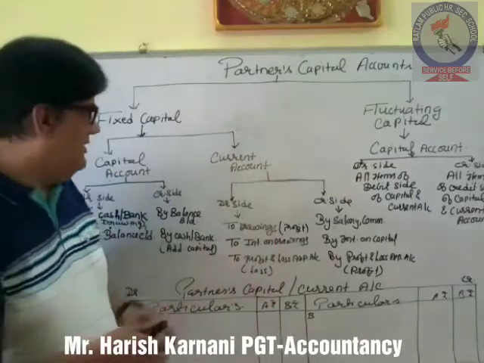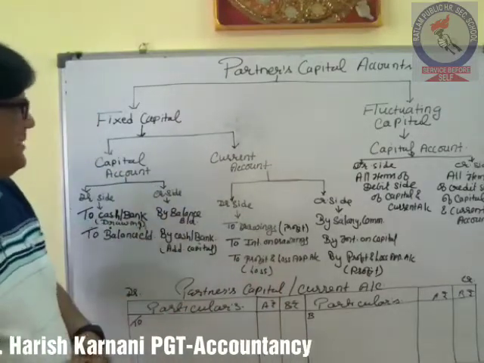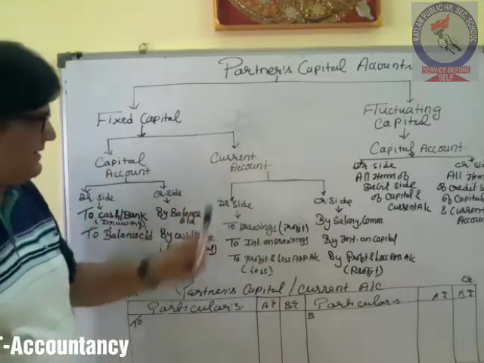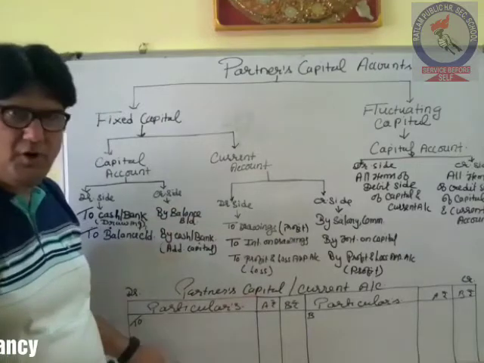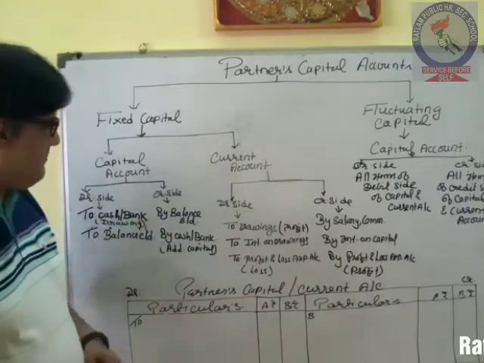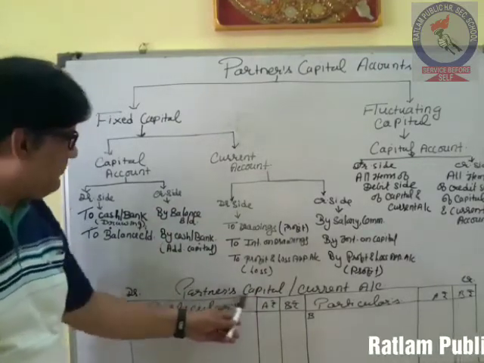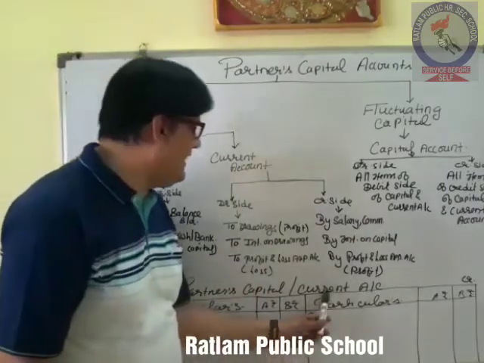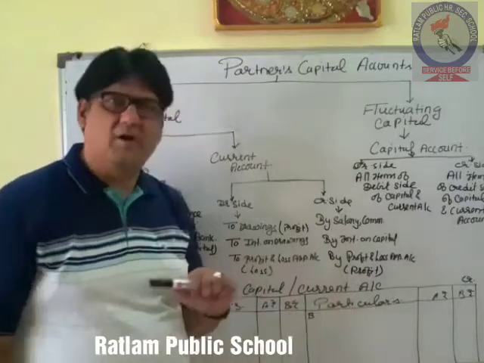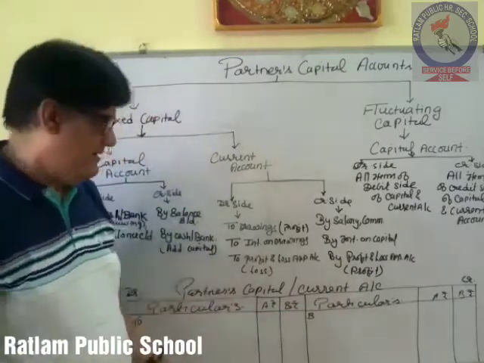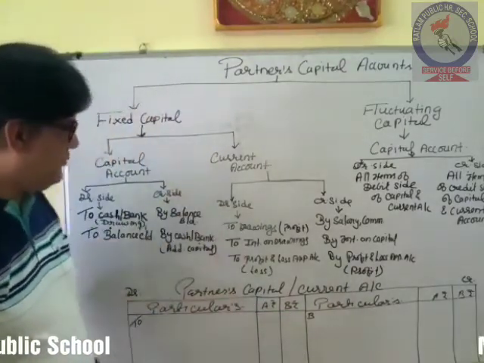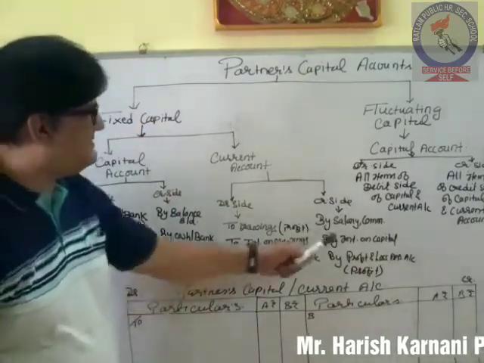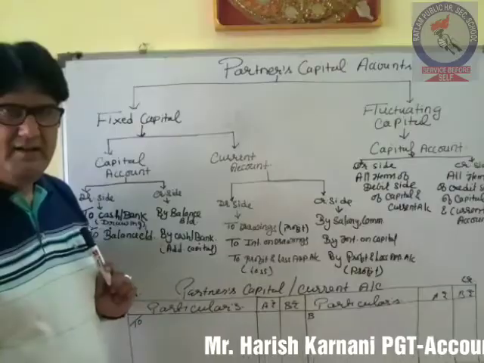Okay, so there are 2 accounts which we will be preparing in case of fixed capital, that is capital account and current account. The formation is same for both. If it is capital account, we will write the heading partners capital account, and if it is current account, then we will write the heading partners current account. And which items are to be debited, which are to be credited, we have discussed this thing in detail.